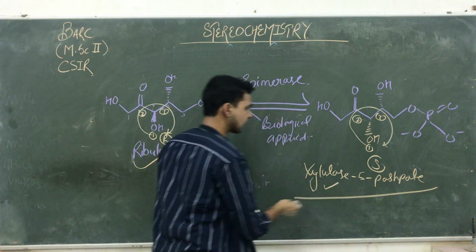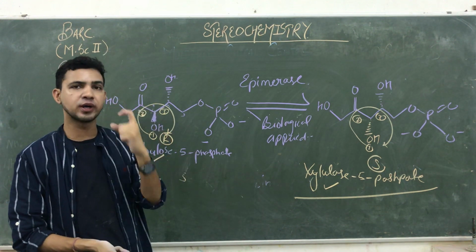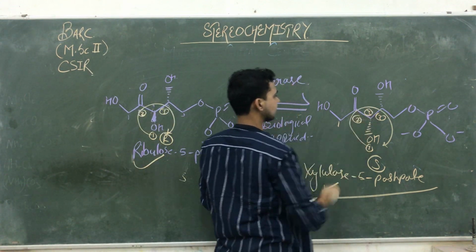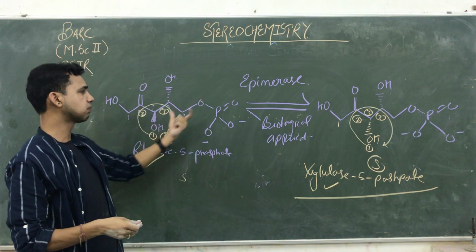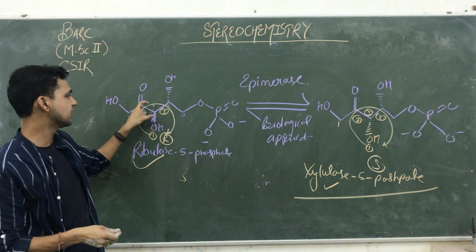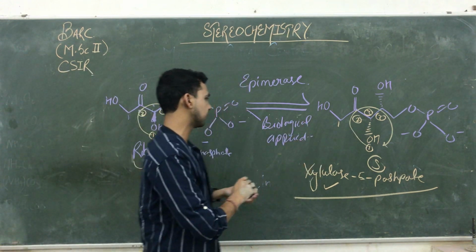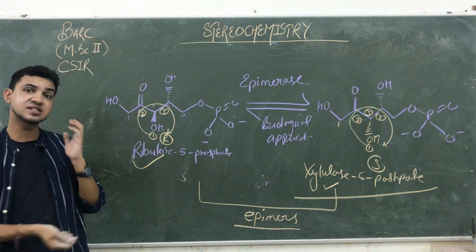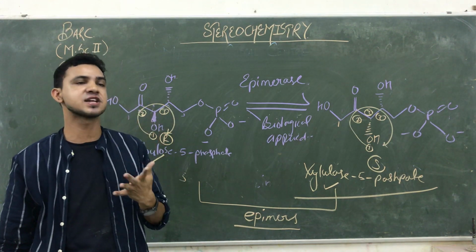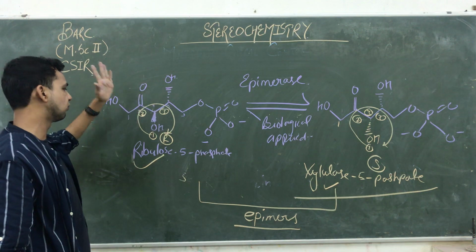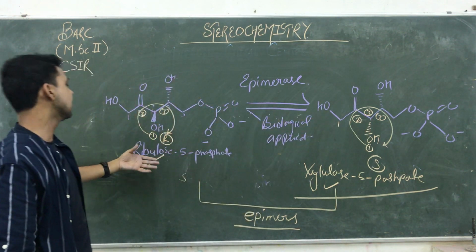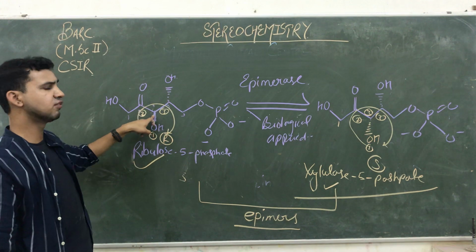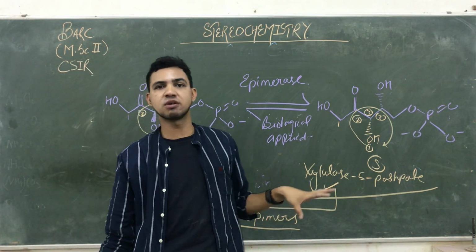See how the whole compound changed. Ribose changed into xylulose, but only on the behalf of one point, at point number 3, the third chiral center, because all the other configurations are the same. But on the difference of the configuration of the number 3 chiral carbon, they both form epimers in the presence of epimerase enzyme. So that is the application of multiple chiral centers inside our body, helping the interconversion of one important compound into another. Here ribulose 5-phosphate is converting into xylulose 5-phosphate, on the behalf of only one chiral atom. So these are the biological applications of multiple chiral compounds.